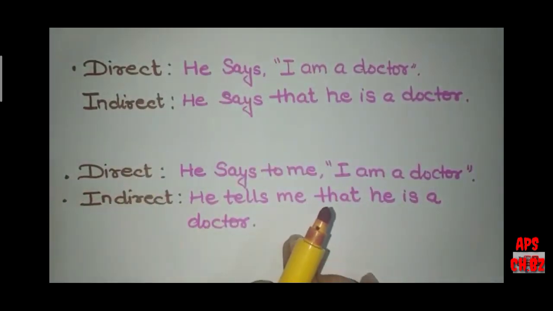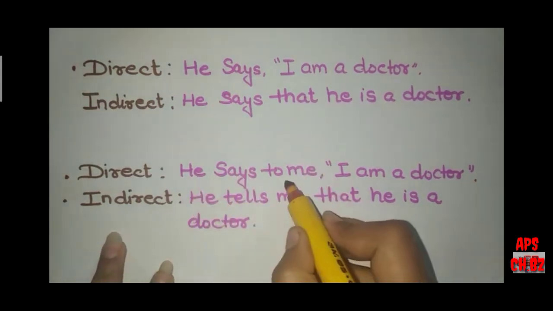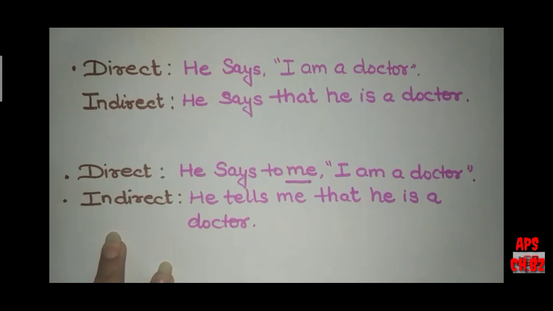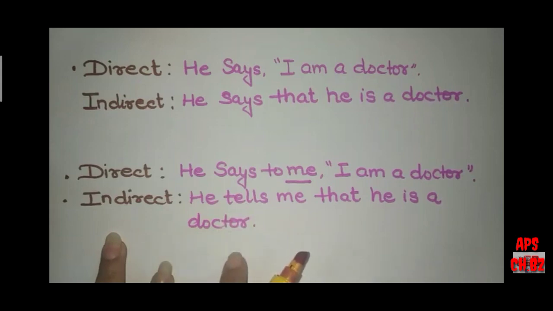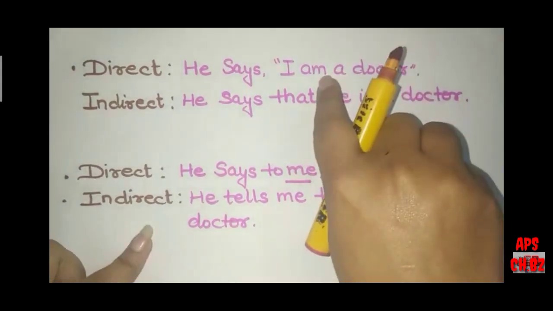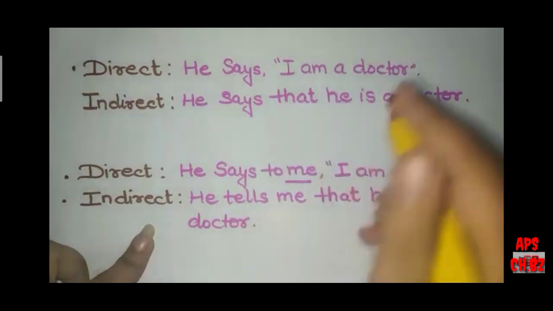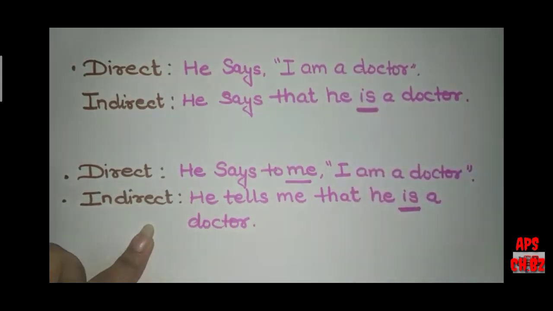And if we have an object in the sentence, like "He says to me, I am a doctor," here "to me" is an object. In indirect, we can write it as "He tells me that he is a doctor." Here, let me tell you one more thing. You must be thinking that if my direct speech is in present tense, here I should convert the tense.